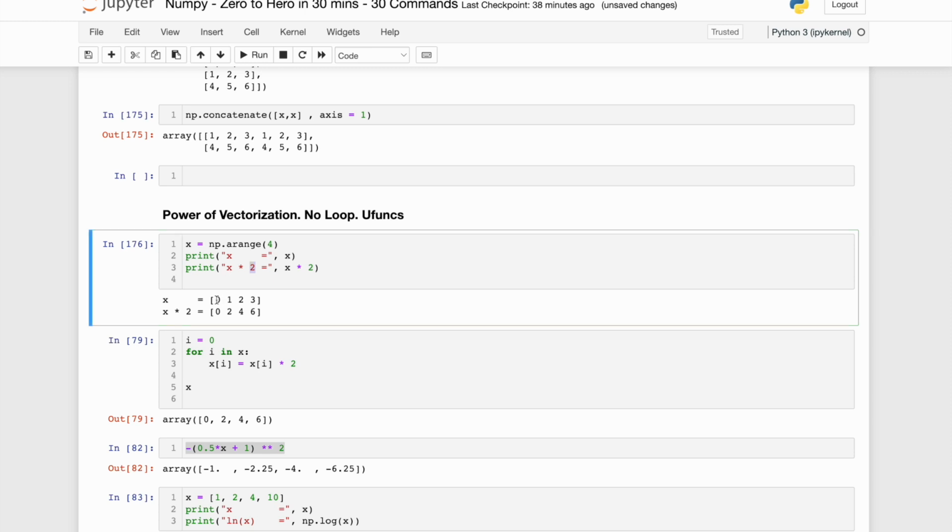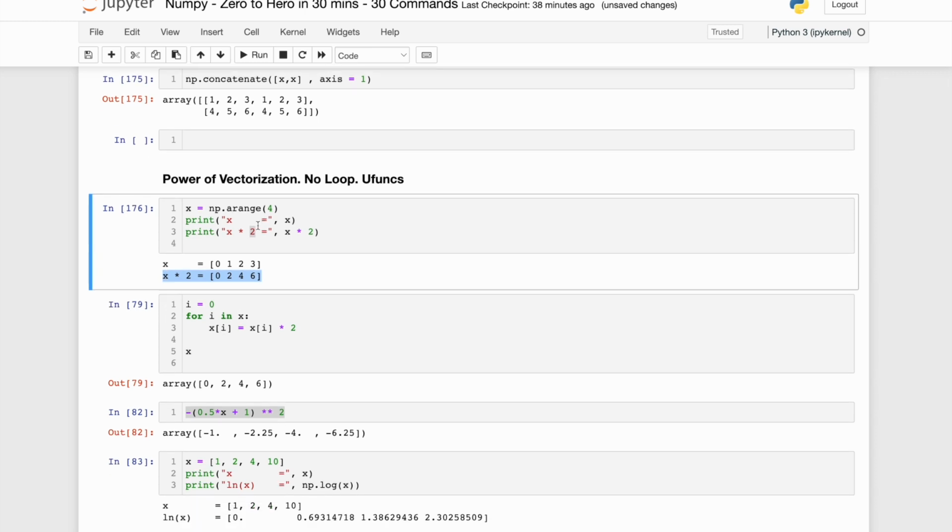So the array x was 0 1 2 3. Now 2 gets multiplied to each of these elements individually over here, right? And the result which I see as x multiplied by 2 is 0, 2 into 1 is 2, 2 into 2 is 4, 2 into 3 is 6, right? So this is the beauty and the power of Numpy, and where it is used we'll just see. Suppose you had to do the same operation. If this functionality was not there, what would you have done?